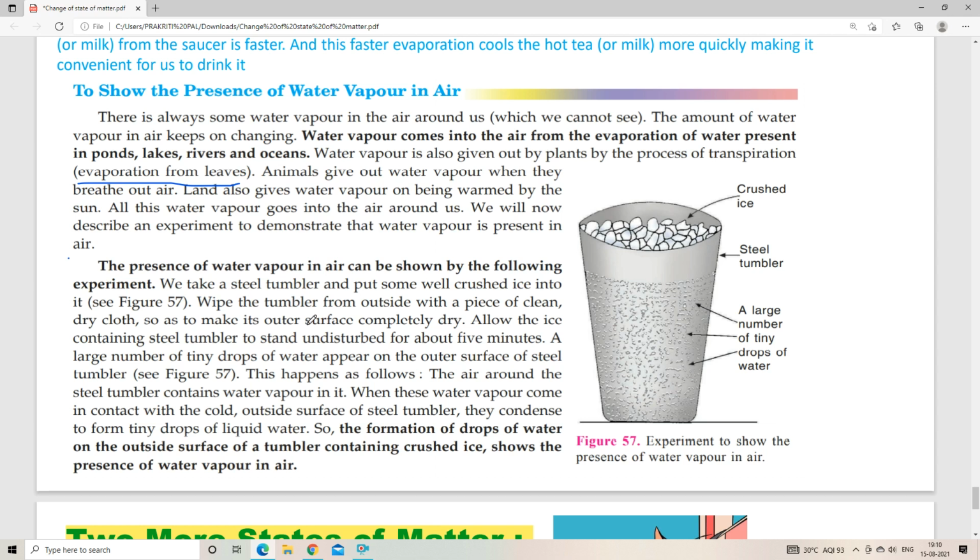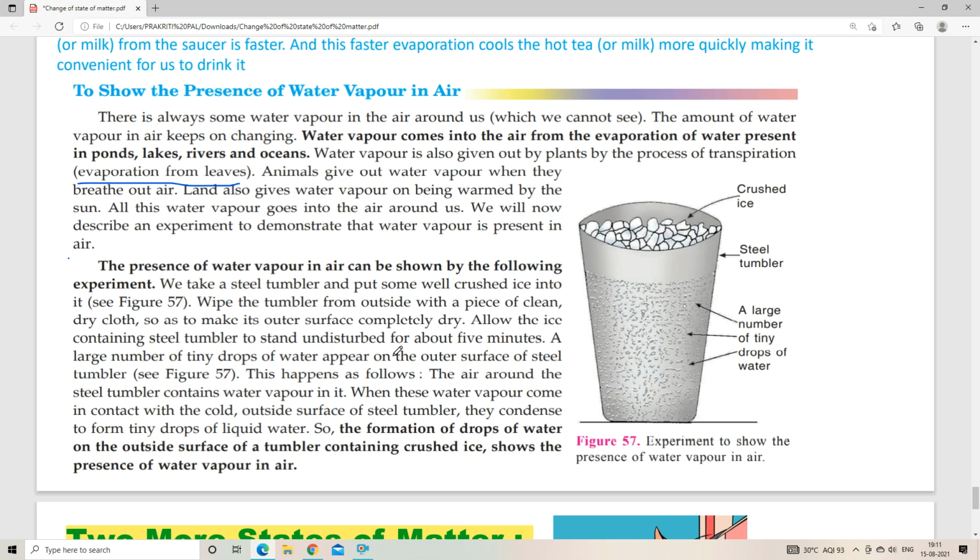Now we will allow the ice-containing steel tumbler to stand undisturbed for about 5 minutes. A large number of teeny drops of water will appear on the outer surface of the steel tumbler. So there is a surprising thing, because we made the outer surface of the tumbler completely dry, but from where have these water droplets come? This is the question, right?